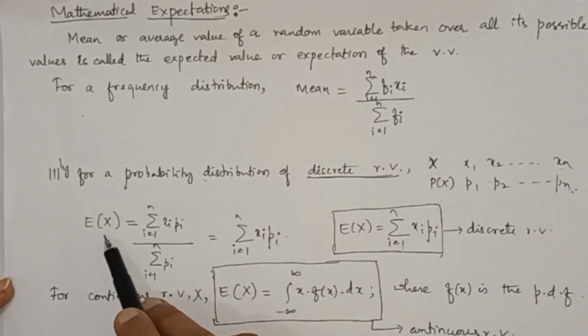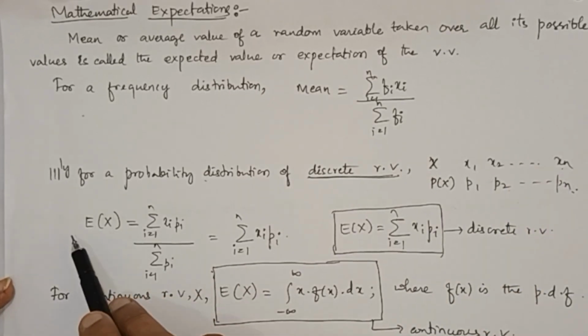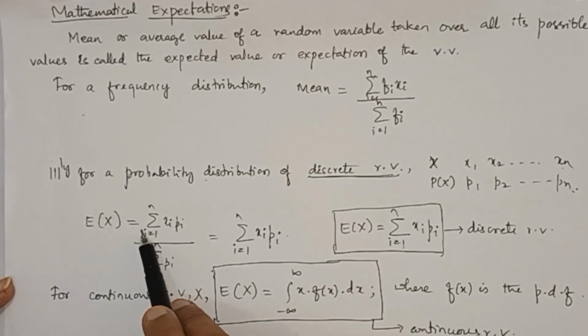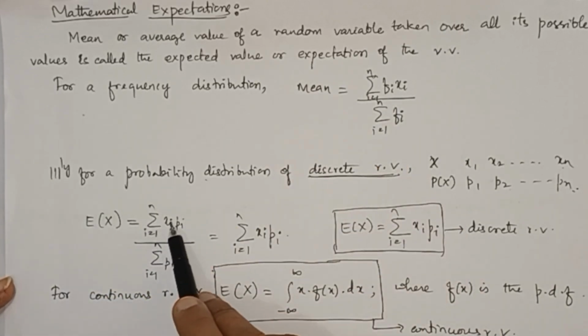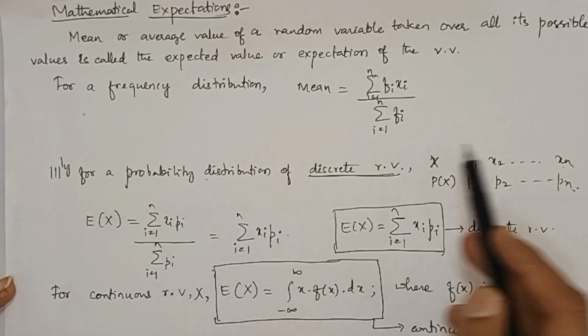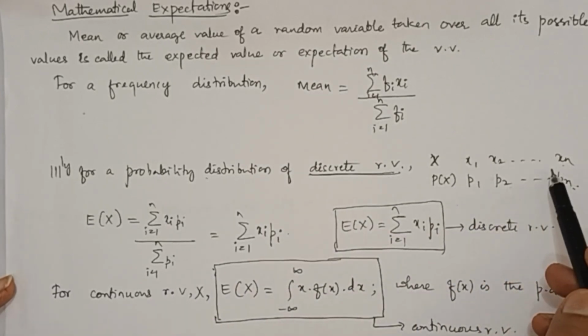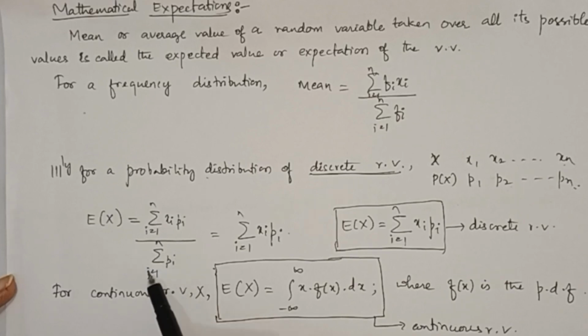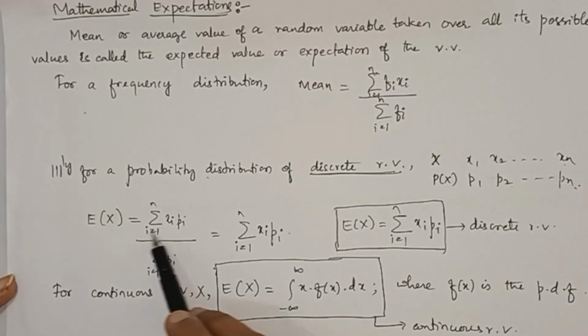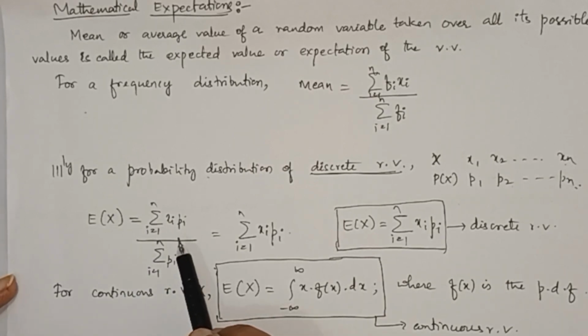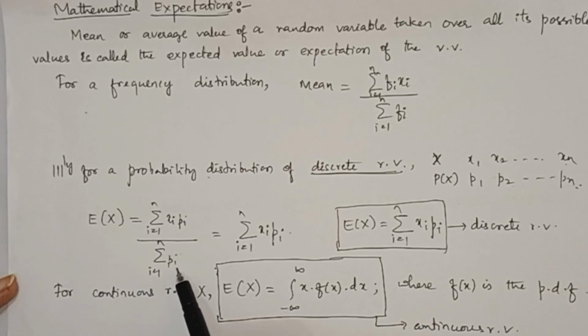Now, expectation of this random variable is denoted as E of x, same as this, summation of xi into pi. It is like a weighted mean: x1 p1 plus x2 p2 so on to xn pn, whole divided by summation of pi. We know that in the case of a valid probability distribution, summation of pi equal to 1.